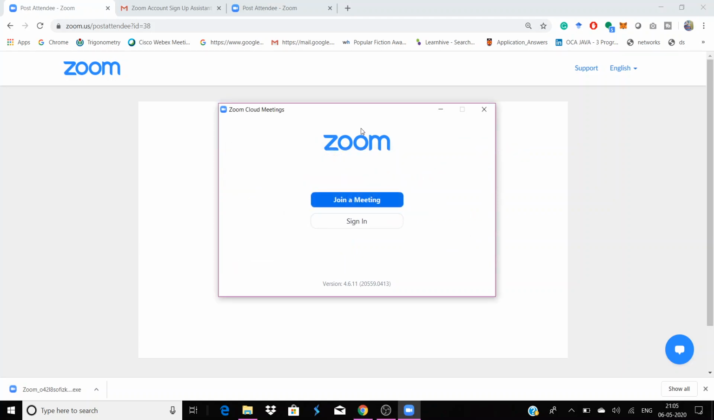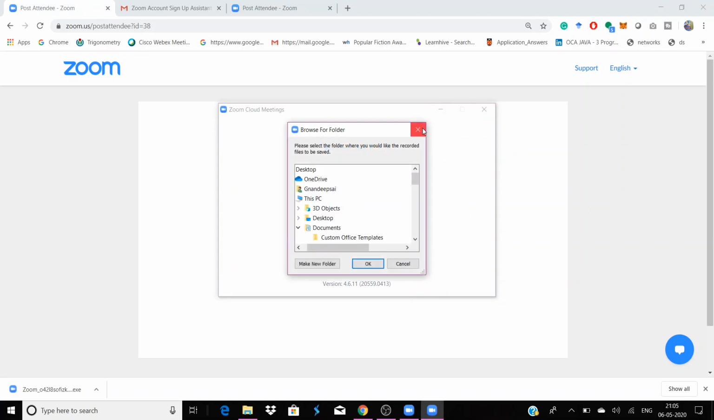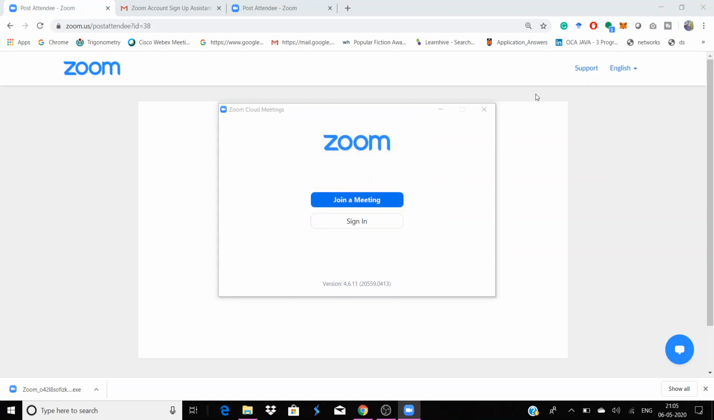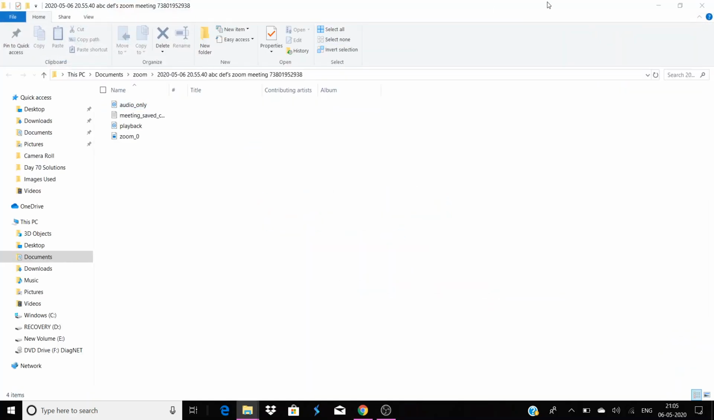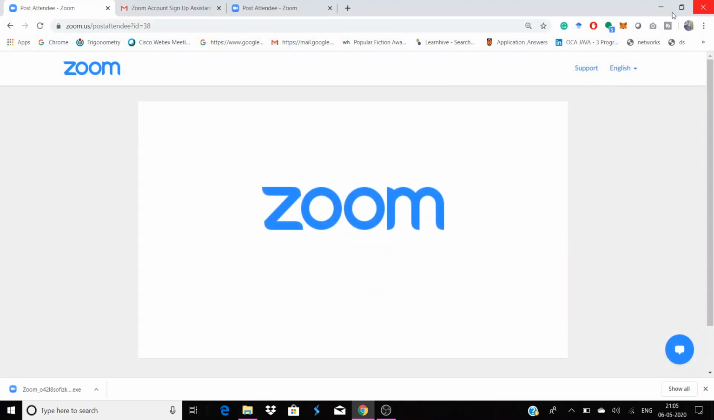So this is the thing. I recorded this, and it will be converted to MP4, and you can browse for the folder where you want to save it. But I don't want to do that right now because it's a waste of time and memory. I'll click on cancel, and this is the window that appears after that.